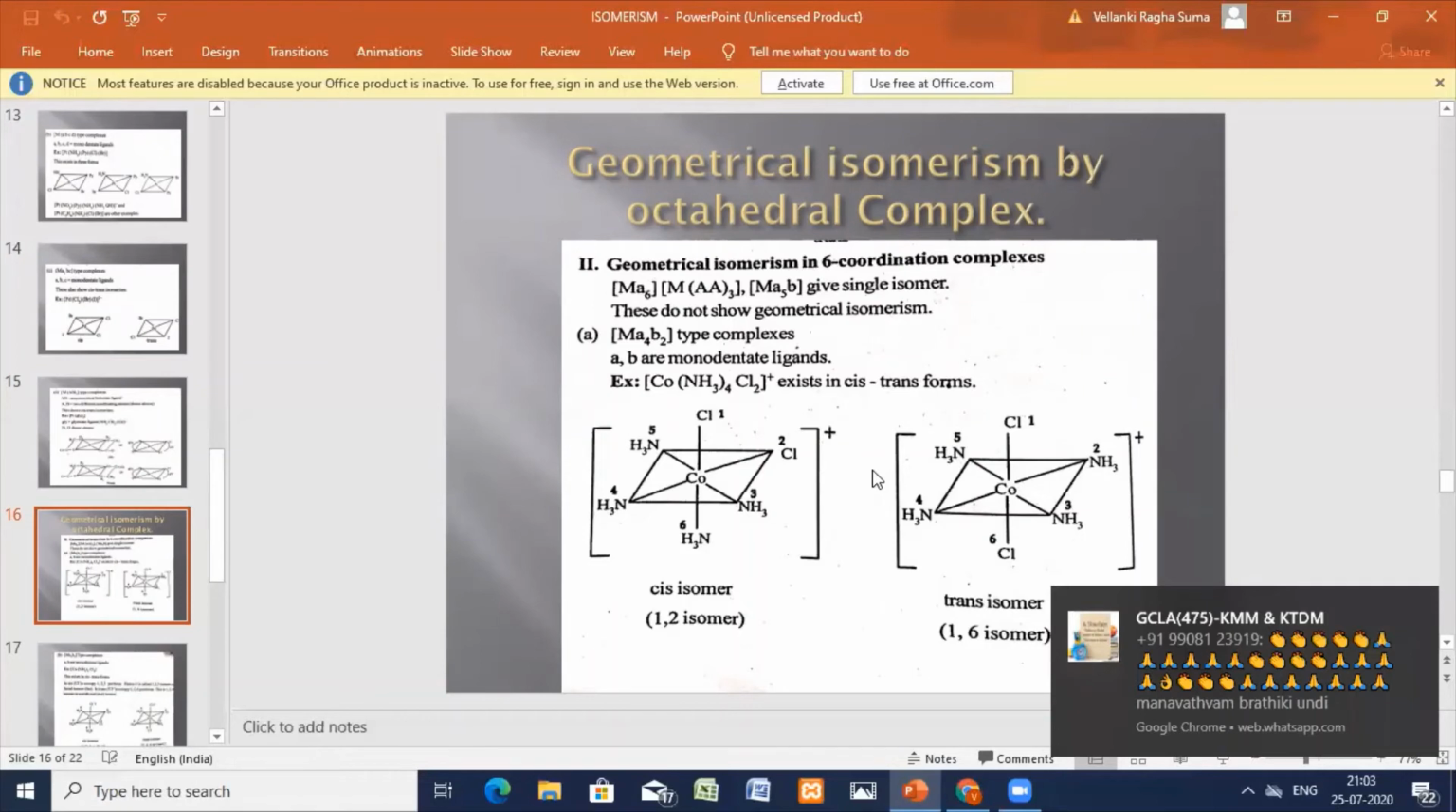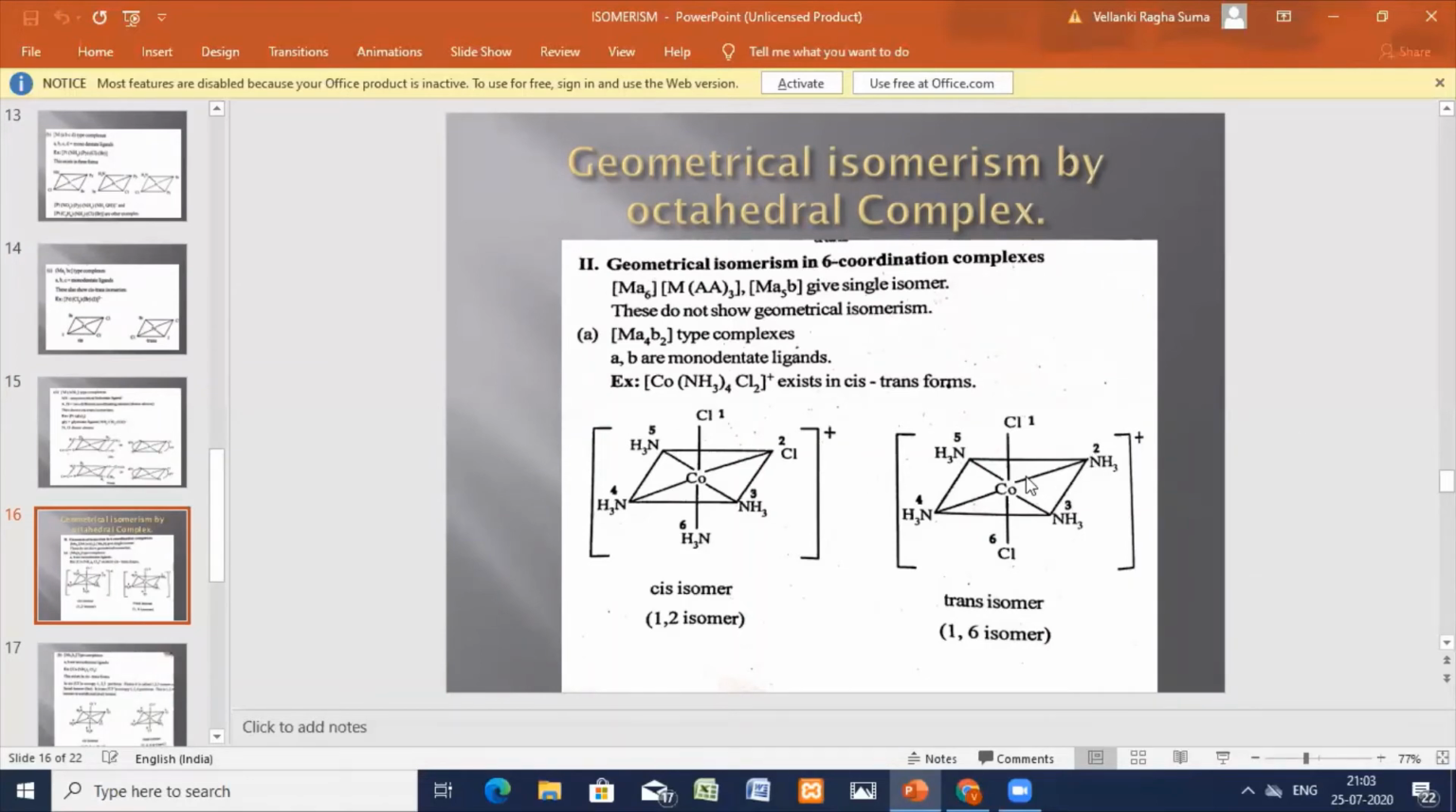And the next one is the trans isomer. In this trans isomer, you can observe the trans arrangement.